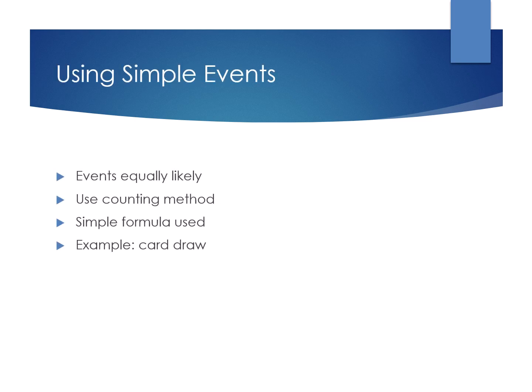Using simple events. When events are equally likely, calculations are easier. Then we can use a simple formula to find probability. This method is based on counting outcomes. It's very common in basic probability problems. For example, drawing a card from a deck.